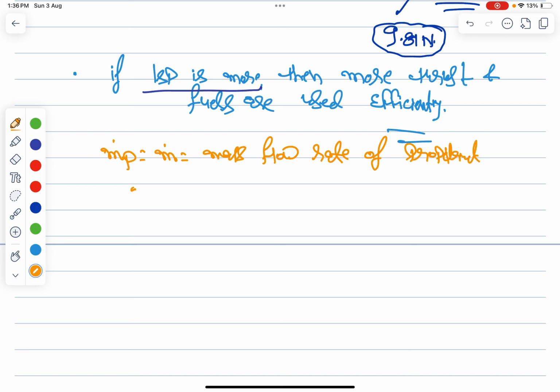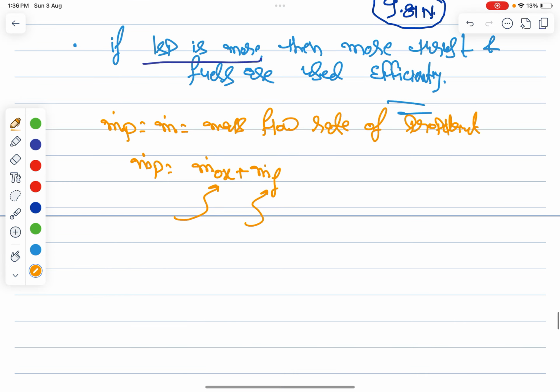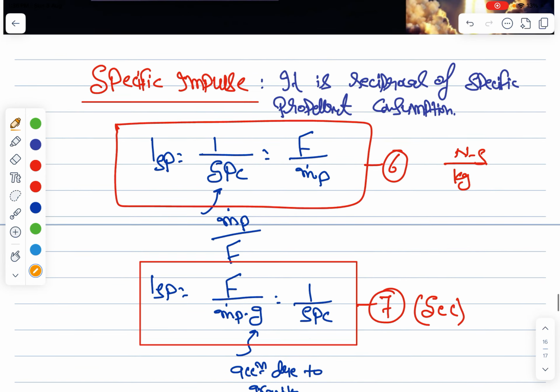Fine. And this m dot p is nothing but your mass flow rate of oxidizer plus mass flow rate of a fuel. Fine. This is the mass flow rate of an oxidizer, and this is the mass flow rate of a fuel, basically. Fine. So this is basically the ISP.